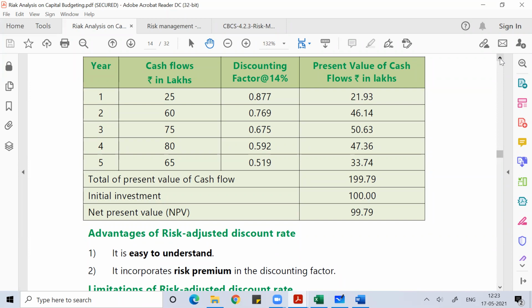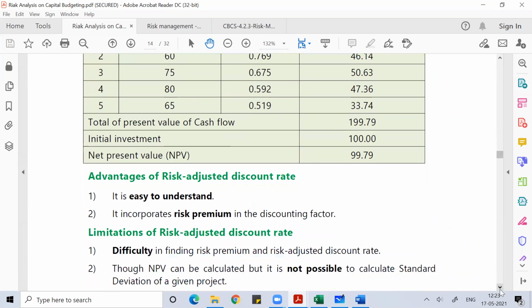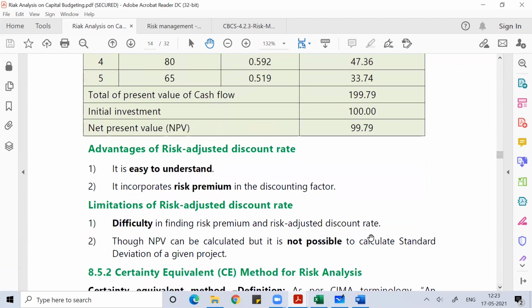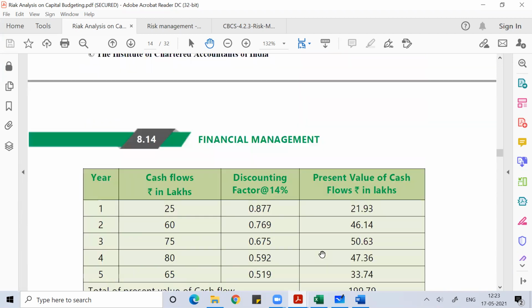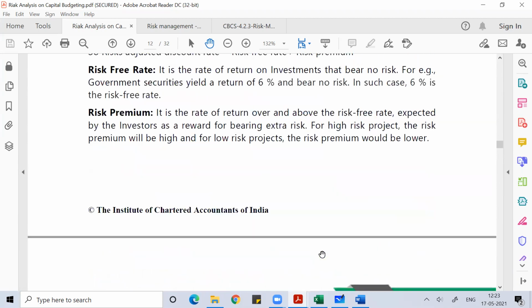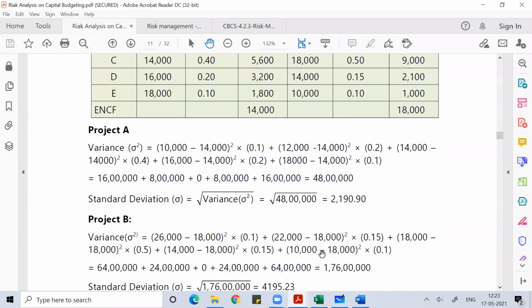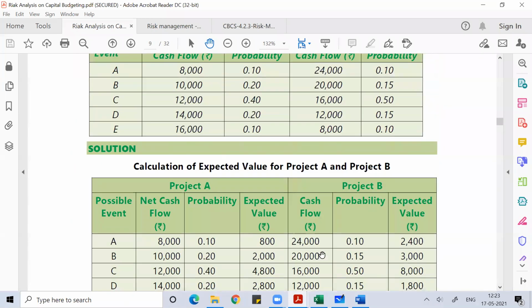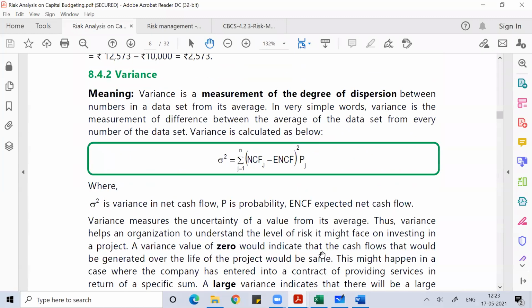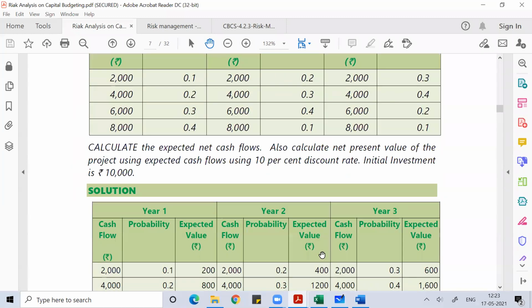So this is another parameter to work on risk analysis in capital budgeting. This is called the risk adjusted discount rate. The advantages and disadvantages are visible in front of you. You can read them; these are all self-explanatory. So I hope you understood this. The risk adjusted discount rate is again another parameter through which we can discuss the techniques of risk management whenever we work on projects, through which we can account for the sum total of all the risks the project can have.